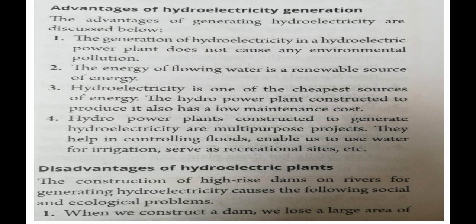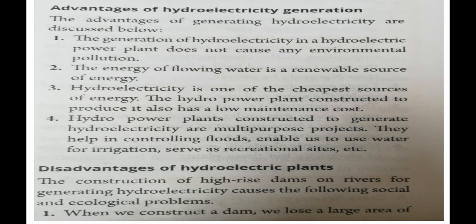Sea water is going to have more salts present in it, so there the maintenance cost is going to be high for us. But here, as we are working it with the river water, the maintenance cost is going to be low for us. Hydropower plants constructed to generate electricity are used for multiple projects. First of all, creating a dam is going to control the floods for us, because no floods will be taking place. It will enable us to use this water for irrigation purposes, and this place can be used as a recreational site for the people to come and enjoy. So these all are the advantages of hydroelectric power plant.